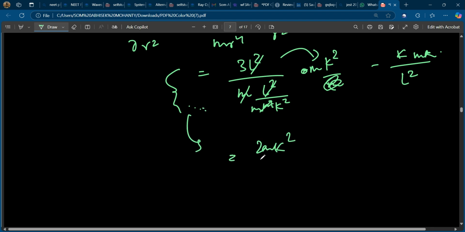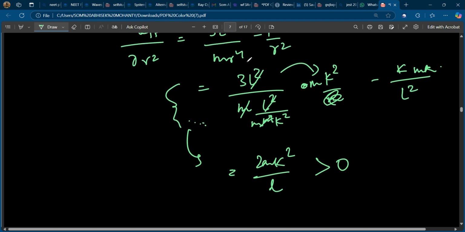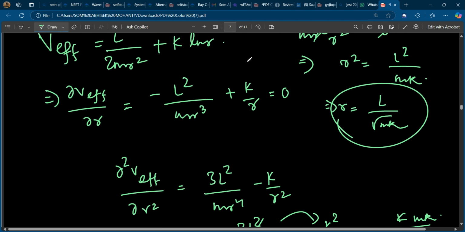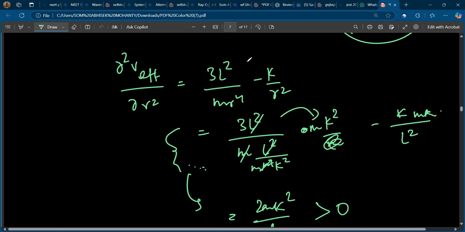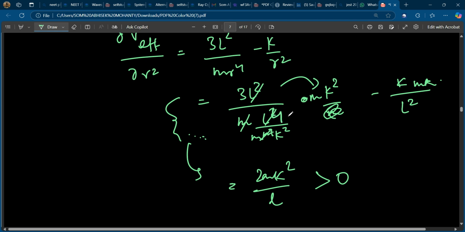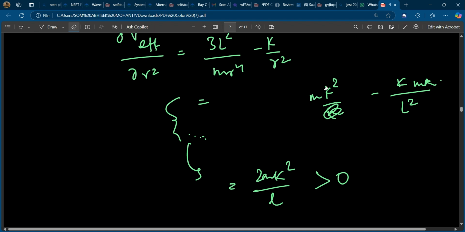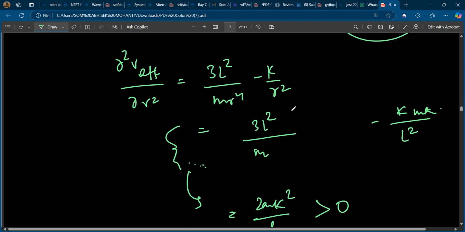I'm just writing the final answer now. It will be greater than 0. L square is getting cancelled, or this is the problem here. Oh, okay, r fourth now, so this will become L fourth. Again, let me do it. 3 L square by m, L fourth by m square K square.